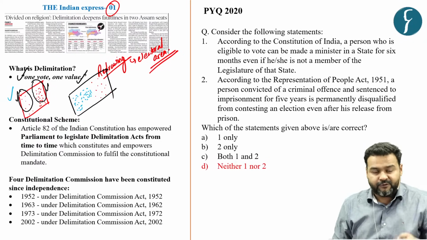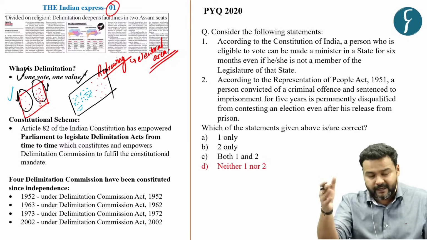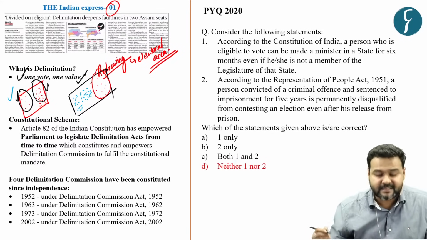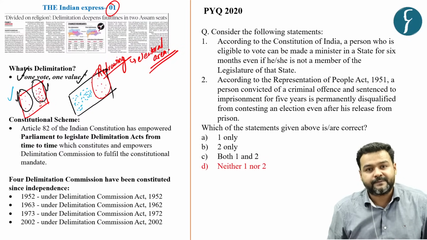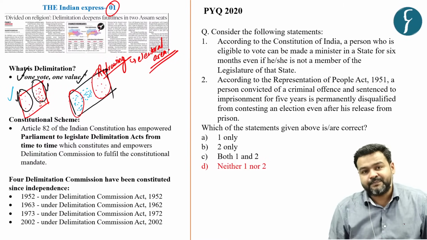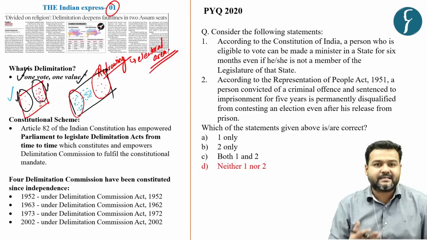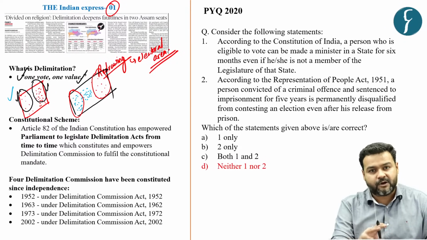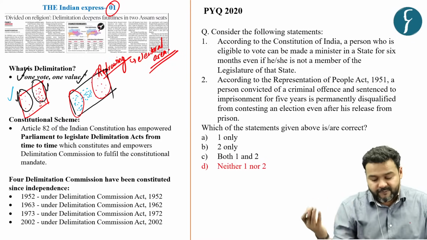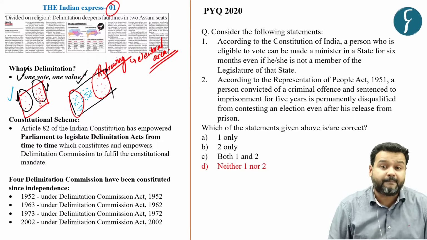Now again, if you go by the previous delimitation, the people of this area will suffer, because again there would be no proportionality. So this is done on a periodic basis, so that the number of voters in each constituency roughly remains the same, so that the principle of one vote, one value can be upheld.